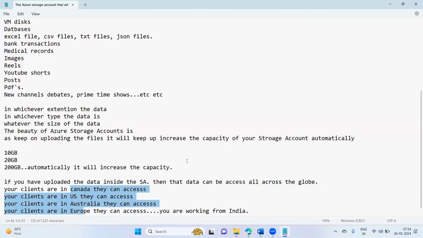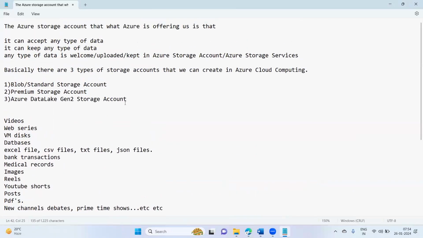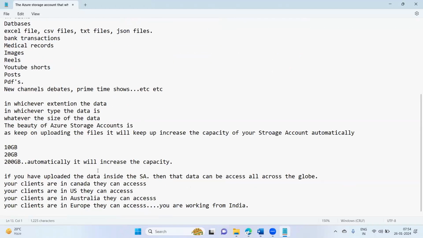So the beauty of storage accounts is that they will accept firstly any type of data, any kind of data, any size of data. I'll show that, and you can make it accessible all across the globe also.